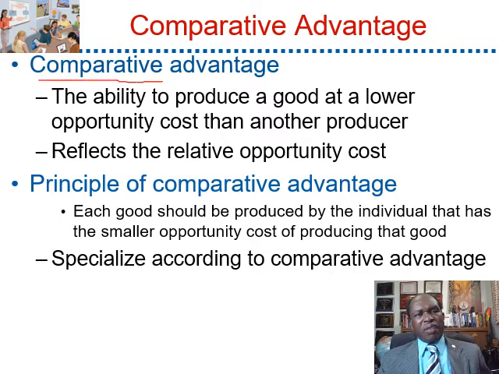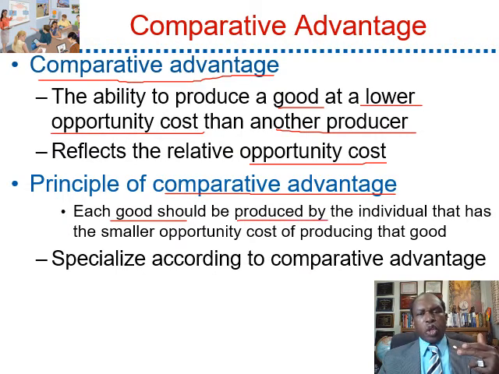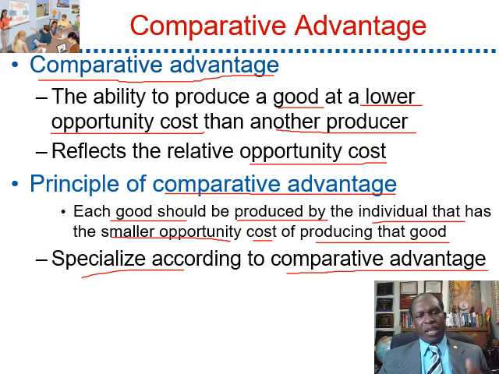So what is comparative advantage? Comparative advantage is defined as the ability to produce a good at lower opportunity cost than another producer. So comparative advantage reflects the relative opportunity cost. How about the principle of comparative advantage? The principle of comparative advantage says that each good should be produced by the individual that has the smaller opportunity cost of producing that good. So specialization should be based on the comparative advantage.